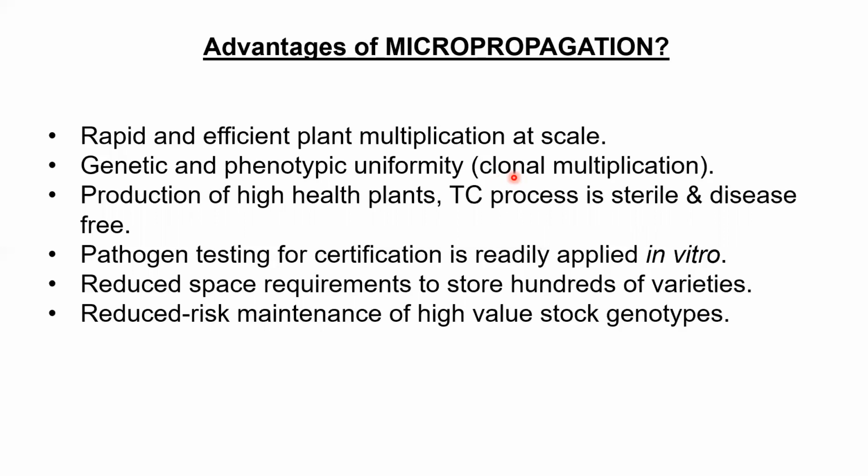We will make sure during micropropagation that the genes do not alter, that there is no genetic change, because it could be an important plant in which, through a lot of hard work, we have inserted a very important gene. And if we cannot ensure that the gene will remain the same, then this is useless. So in micropropagation, we ensure that there will be a clonal multiplication and everything will have the same genetic makeup at the end of the process.